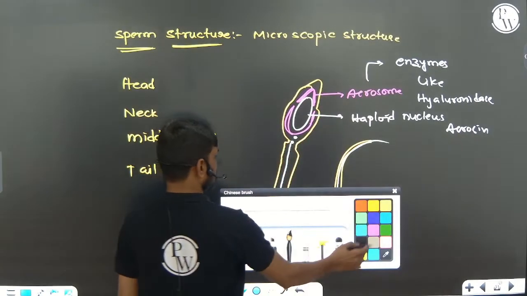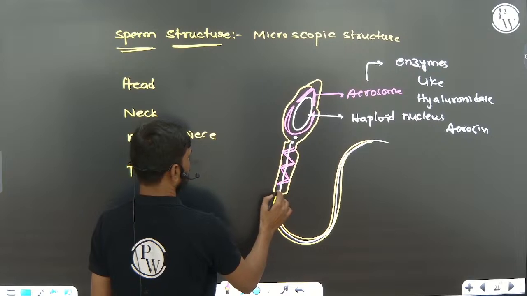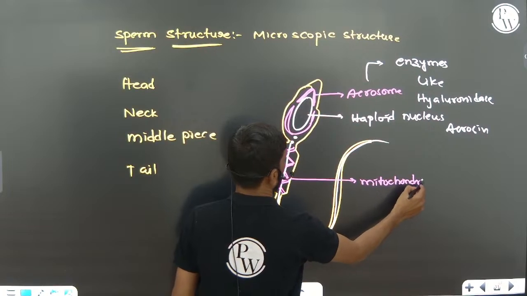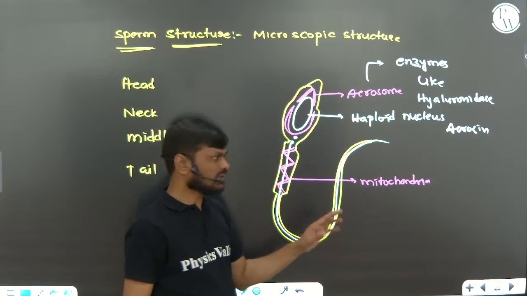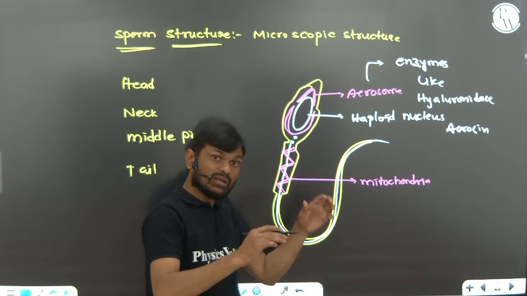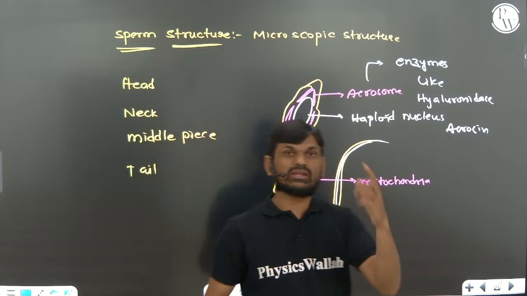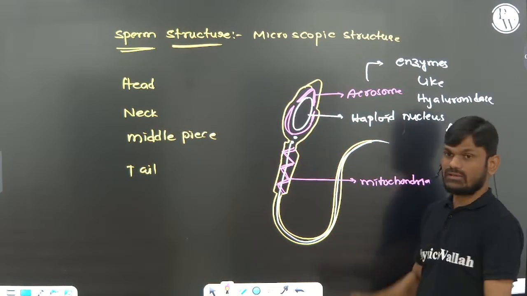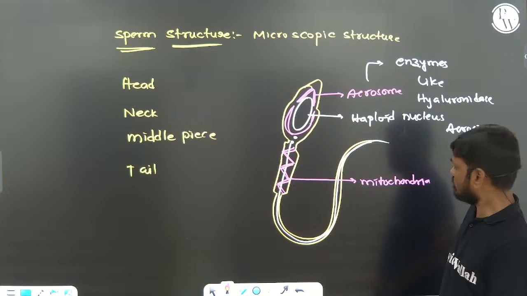The middle piece contains a spiral of mitochondria. It is the energy chamber, providing energy for the movement of the tail, and the movement of the tail helps in fertilization. So energy is provided by the mitochondria present in the middle piece, and that is important.